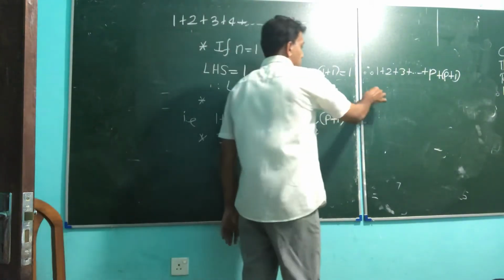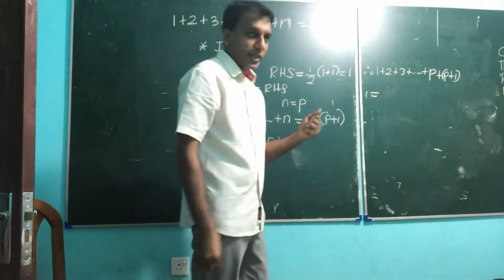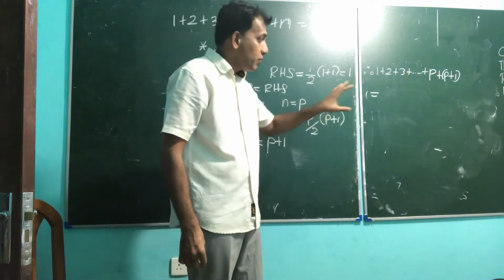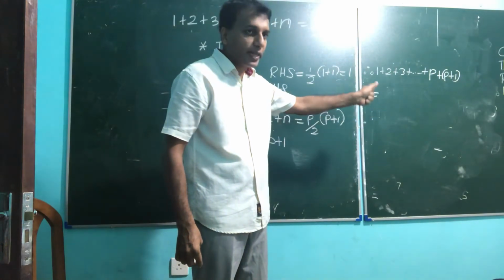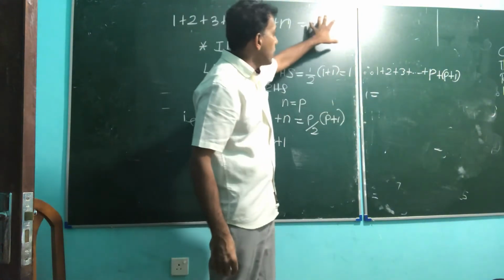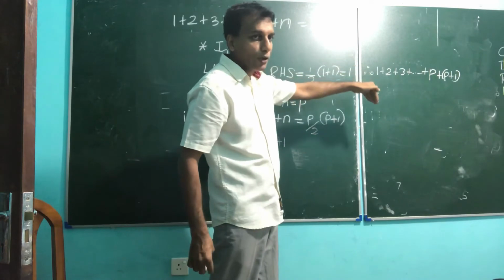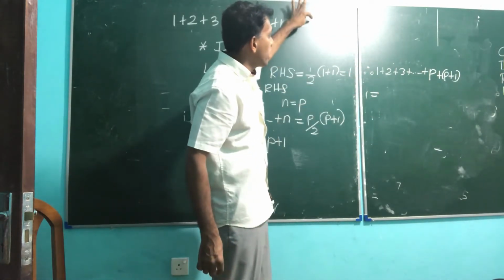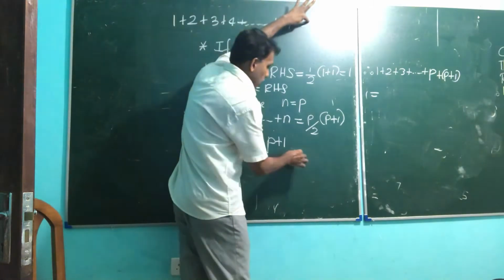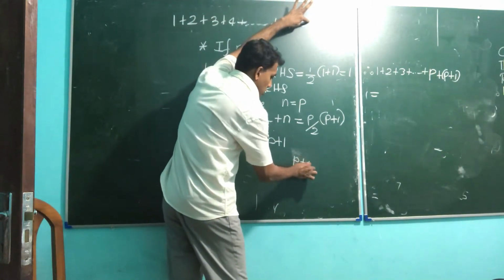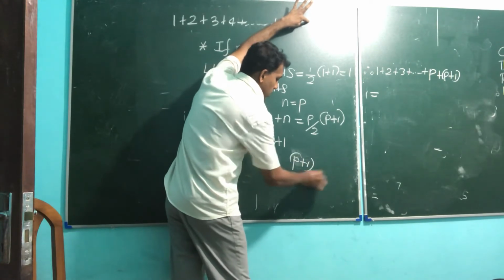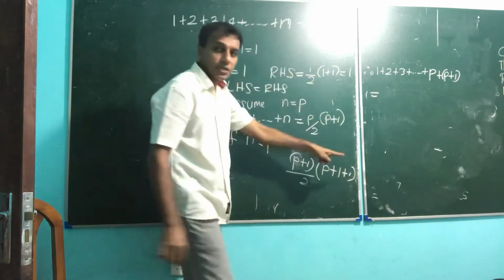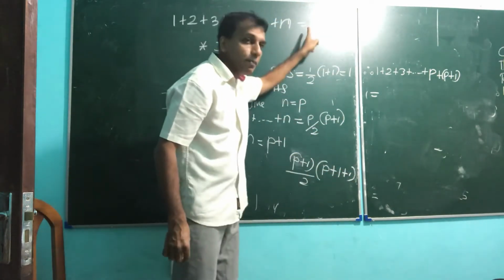Okay, I will give you a technique for this method. When you go to n equal p plus 1, before answering the problem, decide what the answer should be. If you put n for p plus 1, see what the answer is.